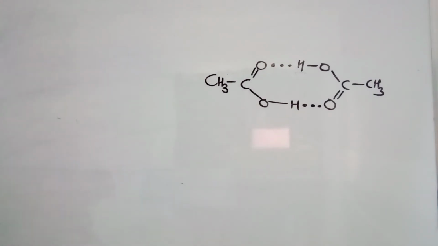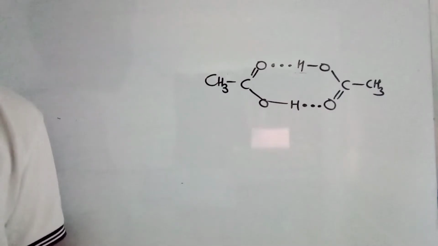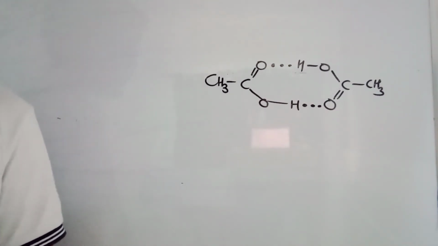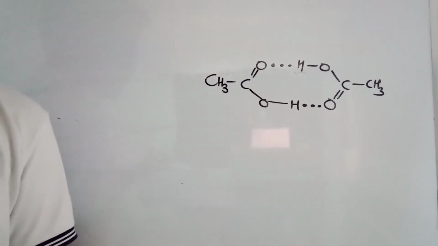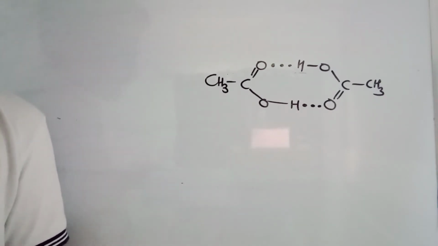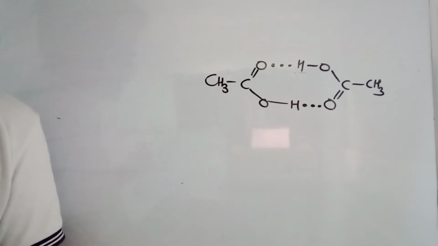It's the hydrogen bond, CH3COOH, CH3COOH. It is because of this hydrogen bonding that it is going to be a dimer. We can say it's a dimeric unit because of hydrogen bonding. In ice also you can expect hydrogen bonds, and ice density is less than water. That is also explained on the basis of hydrogen bonding only.